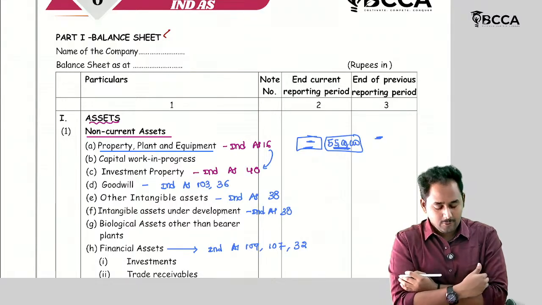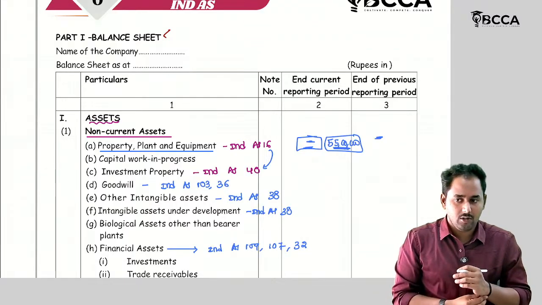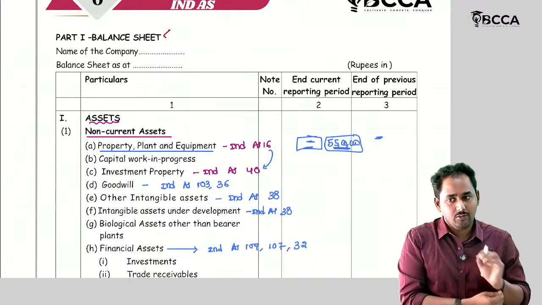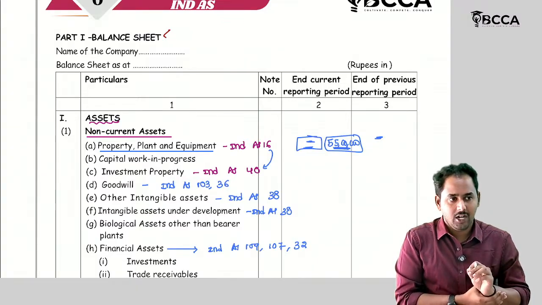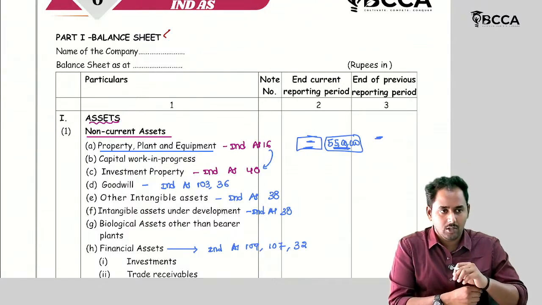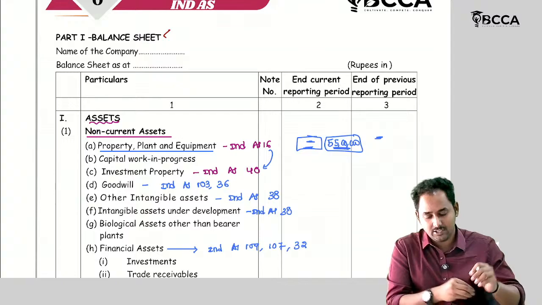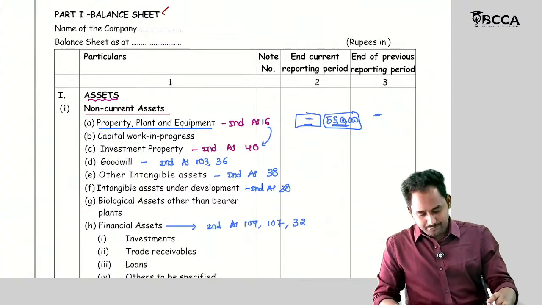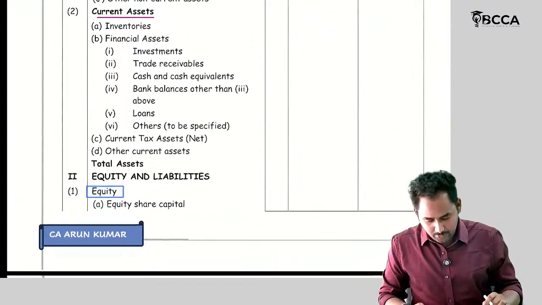Okay. So let's see the definition. If you want to classify an asset under PPE, how to provide the accounting treatment, how to initially recognize it in our books, and what are the further aspects in Ind AS 16. Let's see Ind AS 16, Property, Plant and Equipment.